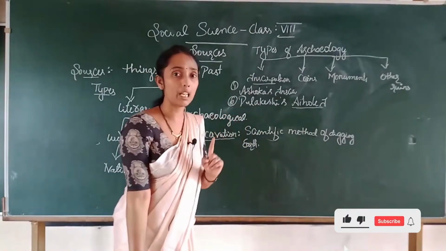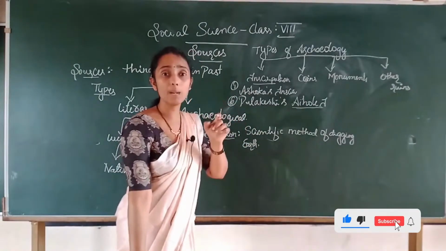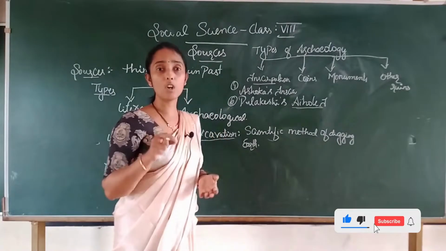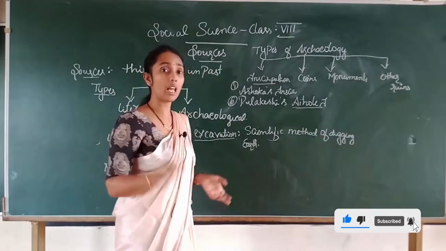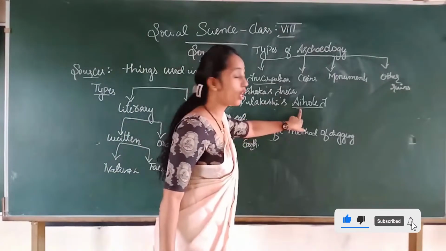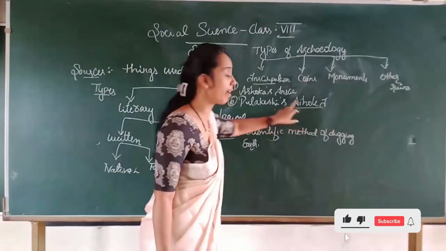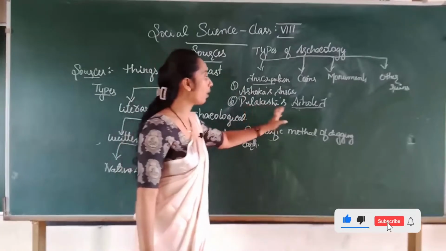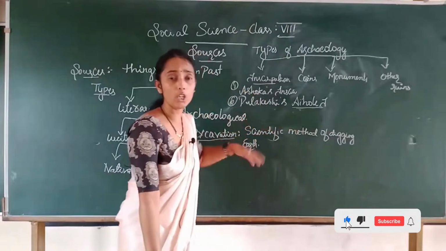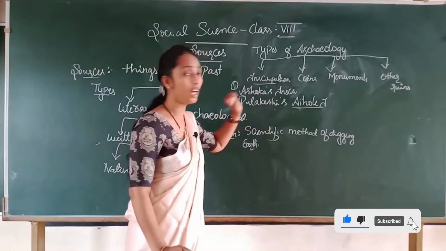Samudragupta's Allahabad pillar inscription, in the sense that the inscription was written on a pillar. Is it clear, children? The inscription was written on a pillar. That was the Allahabad pillar inscription. Now I told you about Pulakeshi's Aihole inscription. This is a normal inscription where Pulakeshi wrote about his own victory. He wrote about himself, where he got victory over Harshavardhana.